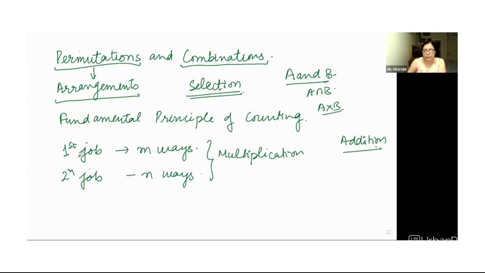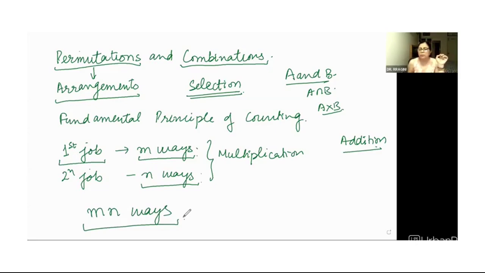Similarly, now start thinking this way. The first job can be done in m ways. That has to be followed by another job which can be performed in n ways, right? Now, in how many ways can we perform both the jobs, where the first job has to be done followed by the second job? That is m into n ways. This is basically the fundamental principle of counting in which we have to use multiplication.